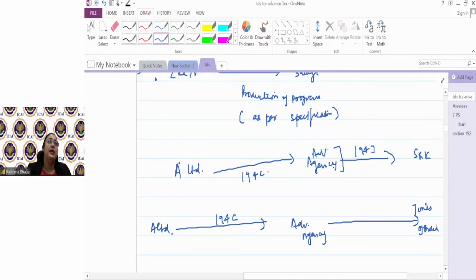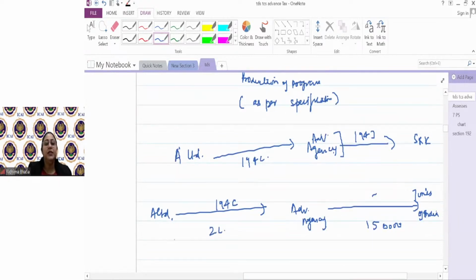But suppose I'm not directly going and making a payment to Times of India, I am going to an advertising agency. I want कि मेरे को Times of India में on this date of this particular size का I want an ad. They said okay. I made them a payment of 2 lakhs. ठीक है. But that advertising agency will contact Times of India and then they made a payment of say 1,50,000 to Times of India.